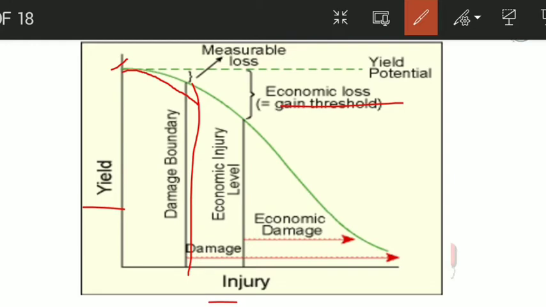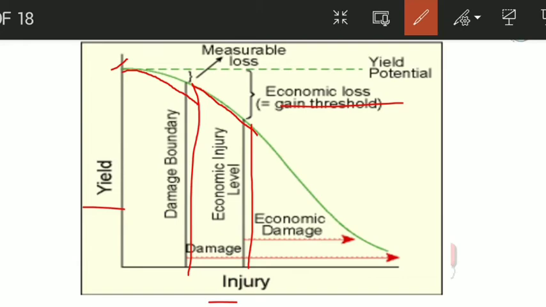If we continue, the yield again starts decreasing and reaches the economic injury level. What comes before the economic injury level? It is the economic threshold level, as I told you in the previous graph. If we apply the control measures at the economic threshold level, the pest population decreases and we can save our crop.